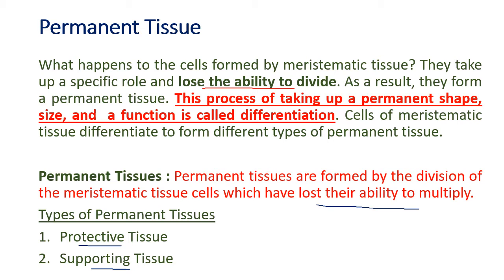But again, what is a permanent tissue? It is formed by the meristematic tissue, but now it has lost the ability to divide. So it takes a permanent shape and this is called differentiation. Permanent tissues are of two main types, protective and supporting. So supporting, what does it mean? It makes the plant stand straight, grow, and makes the leaves face the sun for photosynthesis. All this is done by the supporting tissue.